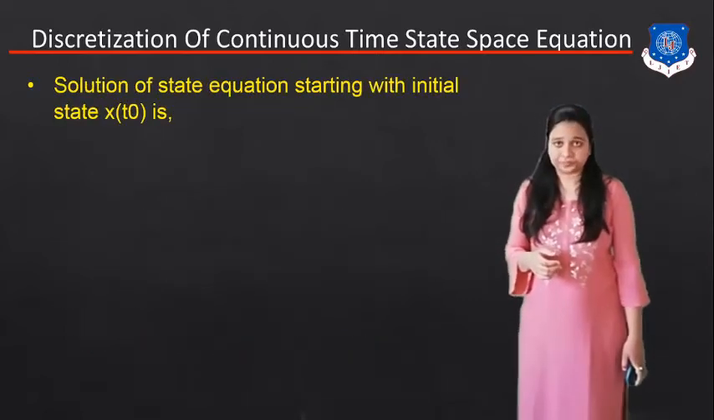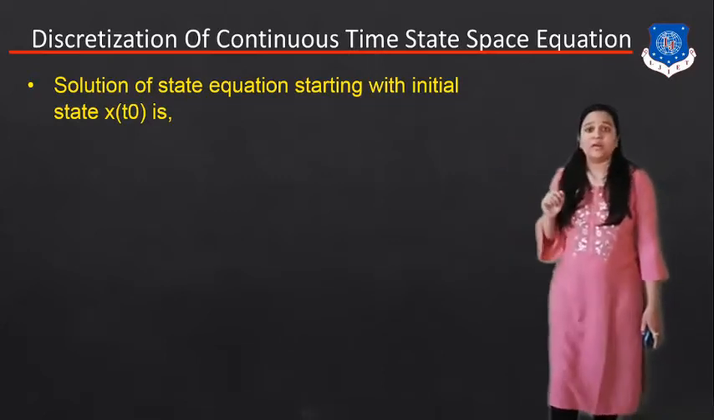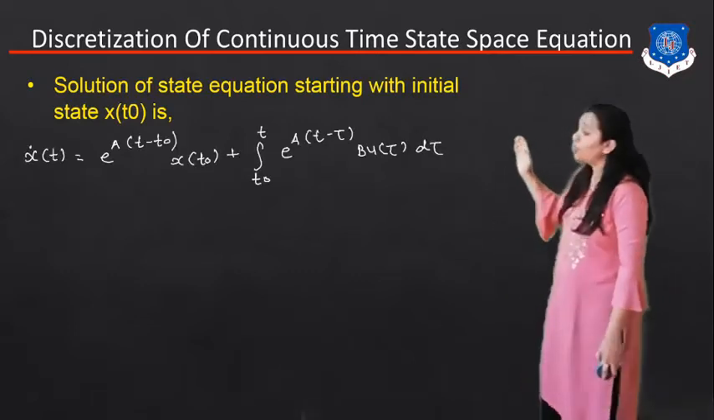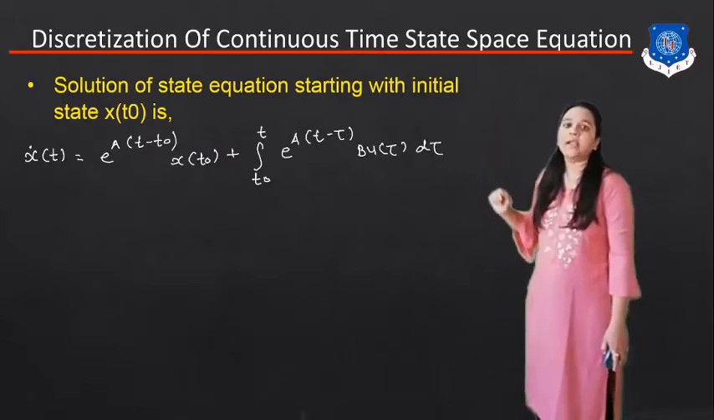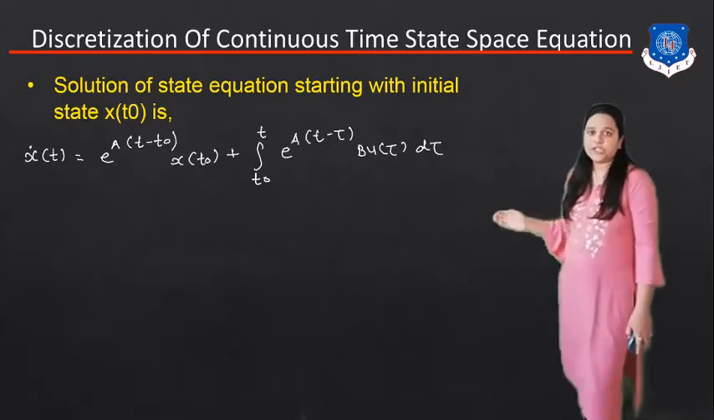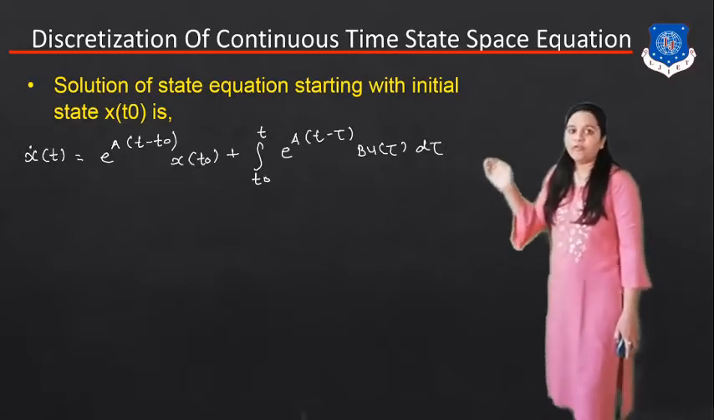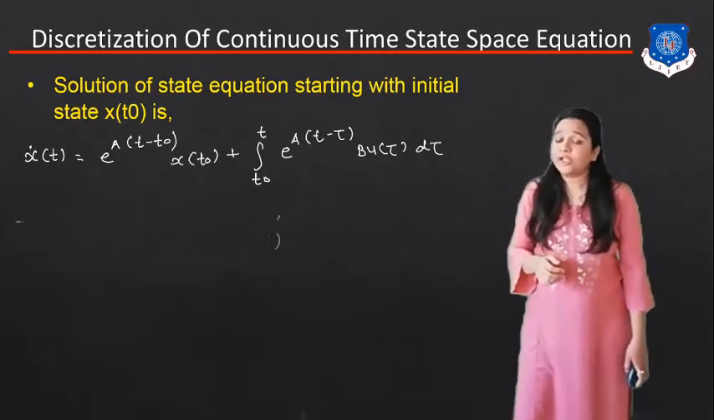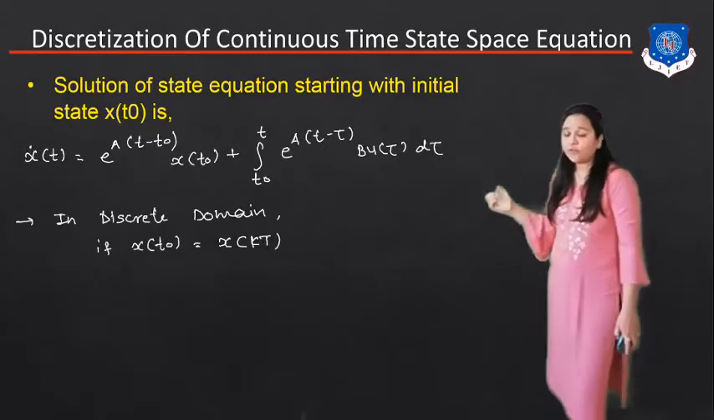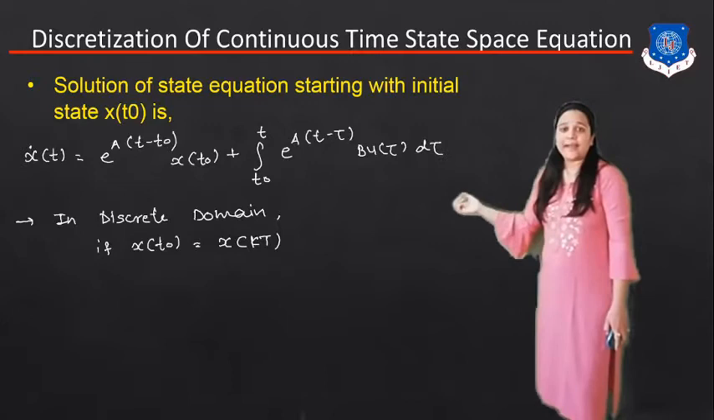Okay, so the solution of the state equation starting with the initial state, and our initial state is x of 0. So x of t is equal to e raised to A in bracket t minus t0 times x of t0 plus the integration from t0 to t of e raised to A in bracket t minus tau times B u of tau d tau. Now we have to assume the initial condition, so we have to convert to the discrete domain. If x of t0 is our first sample, it is written like this: x of kT.